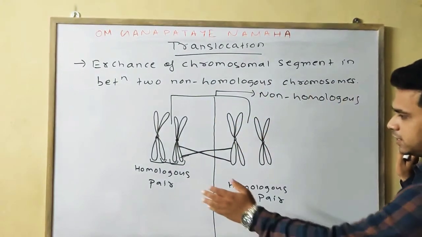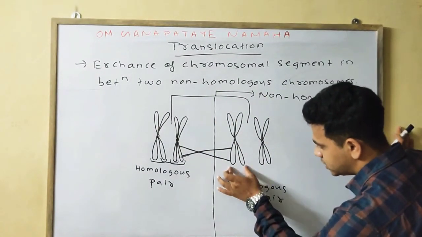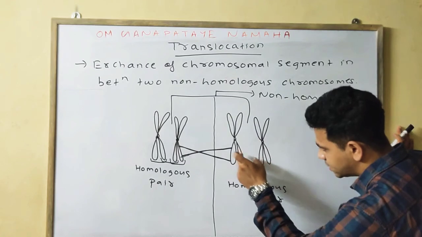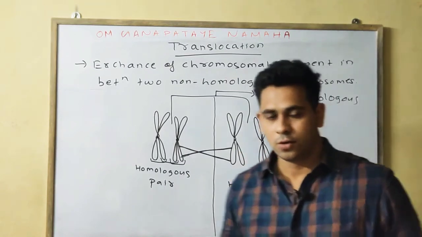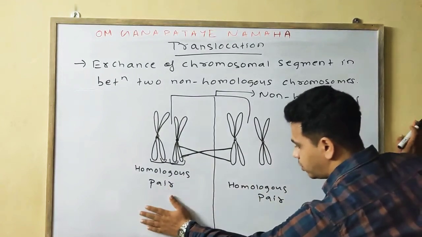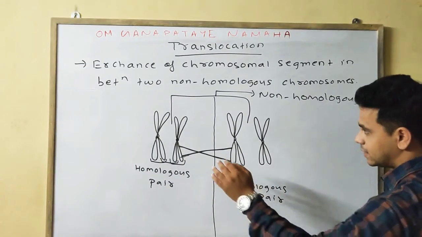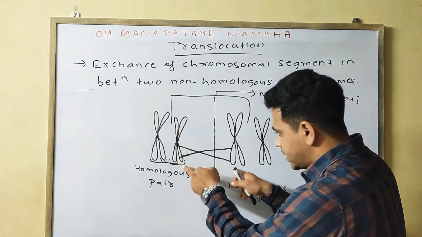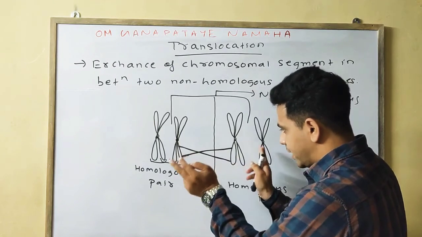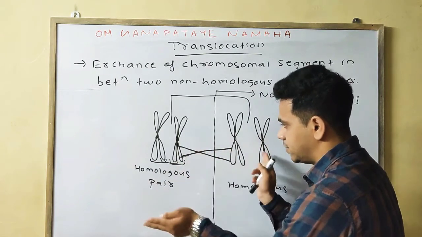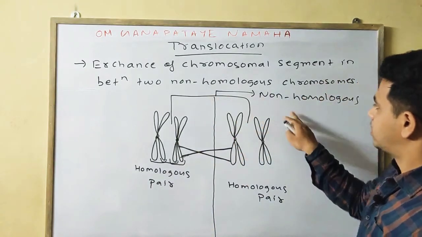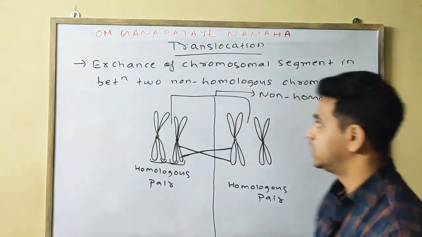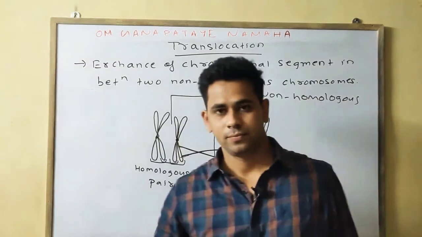This is a homologous pair of chromosomes. These are your sister chromatids, these are your non-sister chromatids. If the exchange of segment takes place between non-sister chromatids, then that is known as crossing over, which you studied in botany. If this one is your homologous pair and this is another homologous pair, these two are non-homologous. And if the exchange of chromosomal segment takes place between the non-homologous chromosomes, then some segments get exchanged, and that is known as your translocation.